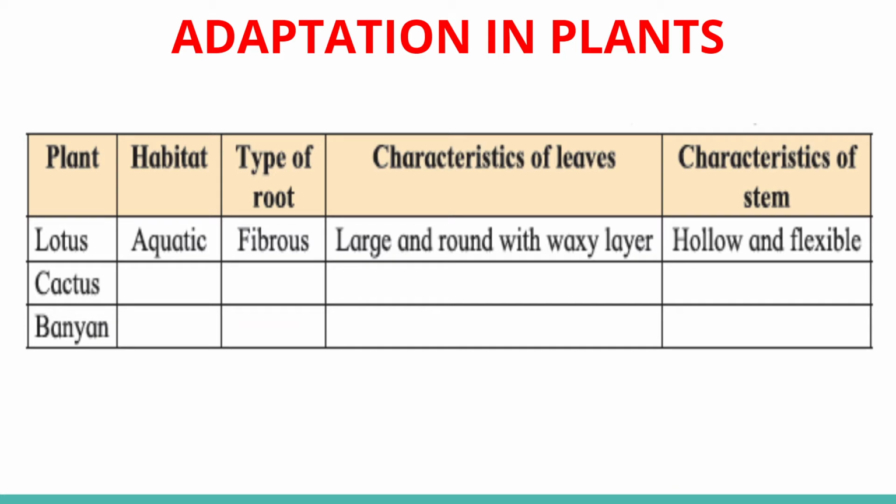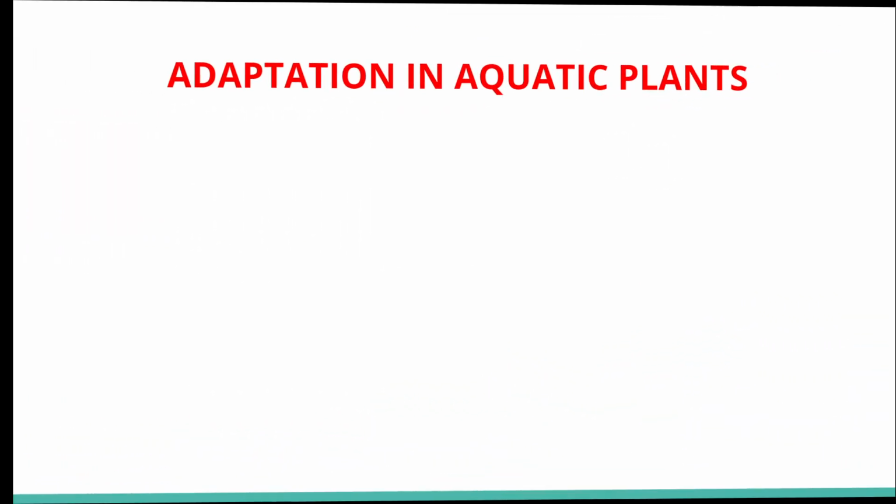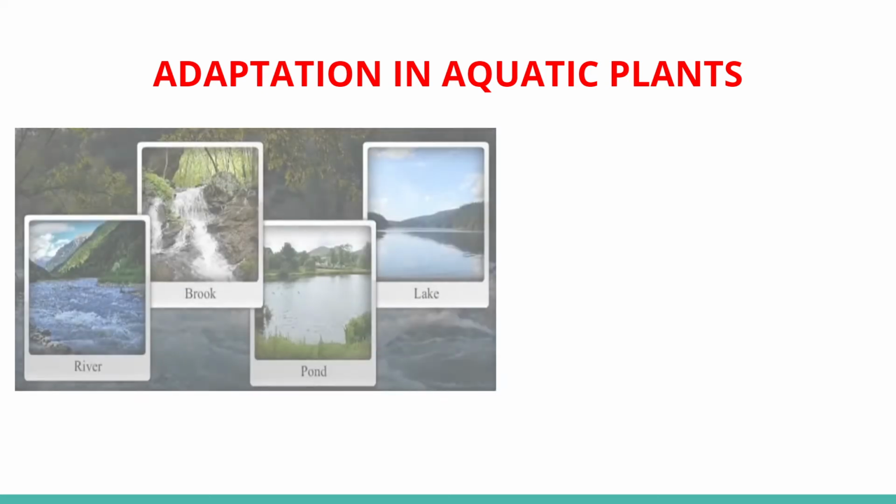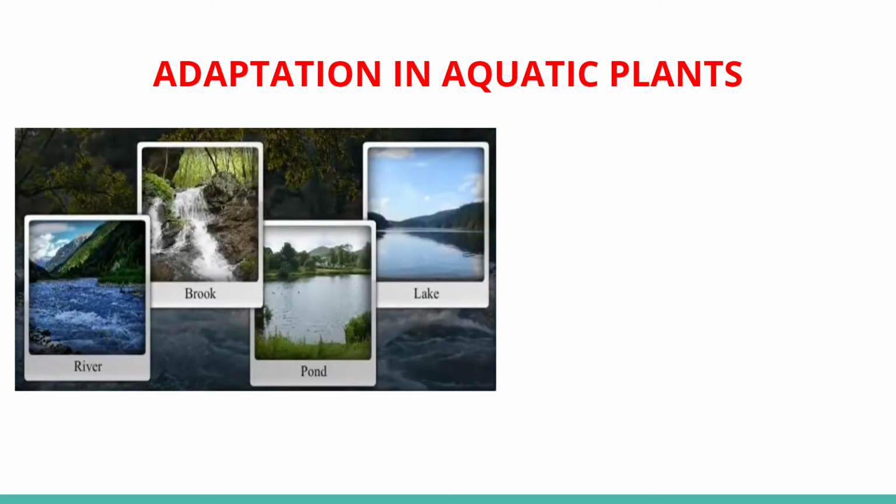As the lockdown is over now, we can do this activity by following the rules of social distancing. Visit various water bodies such as a river, brook, pond, or lake in your surroundings. What differences do you observe between terrestrial and aquatic plants?